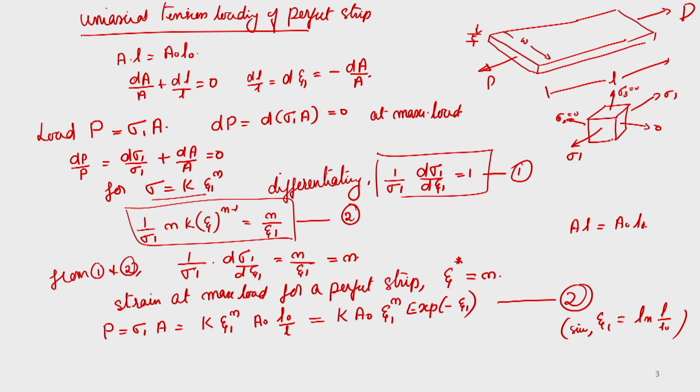So, for the tension in a perfect crystal, you find that epsilon star is equal to n, and you are getting this relationship P is equal to K A naught epsilon 1 raised to n into exponential minus epsilon 1. Now, let us take the case of a tension in an imperfect crystal.